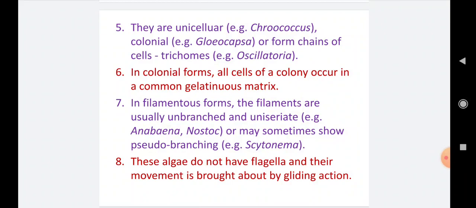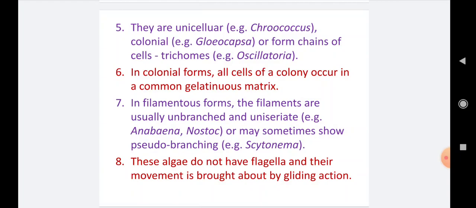Number 6. In colonial forms, all cells of a colony occur in a common gelatinous matrix. This is one of the important characteristics of this group. The filaments, trichomes or colonies are covered by a gelatinous sheath or matrix or covering.